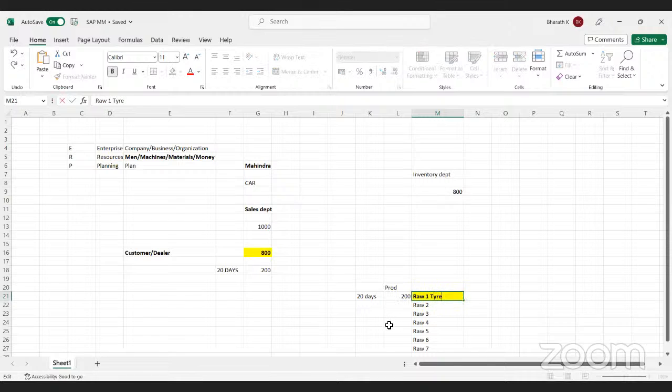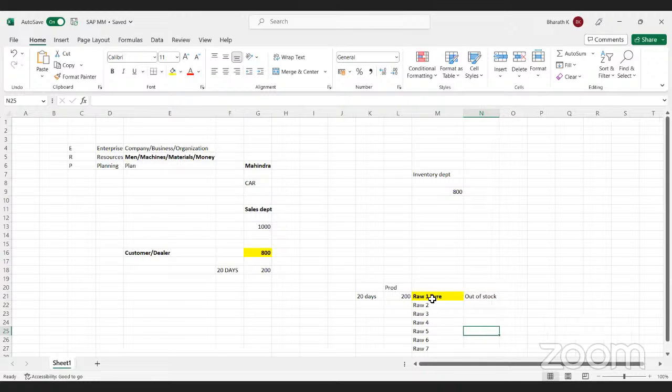Without tires, you cannot manufacture the cars, right? So we need this material, but this material is out of stock. The inventory department has checked and confirmed that at the store location, this particular material is out of stock. Without this material, I cannot manufacture the cars. So in this case, the production department will request the purchasing department to start purchasing this tire material.